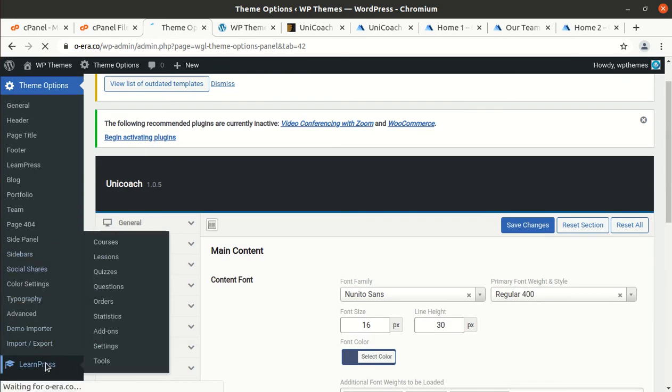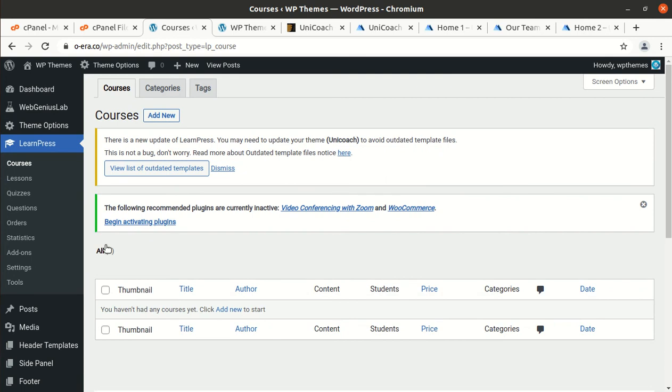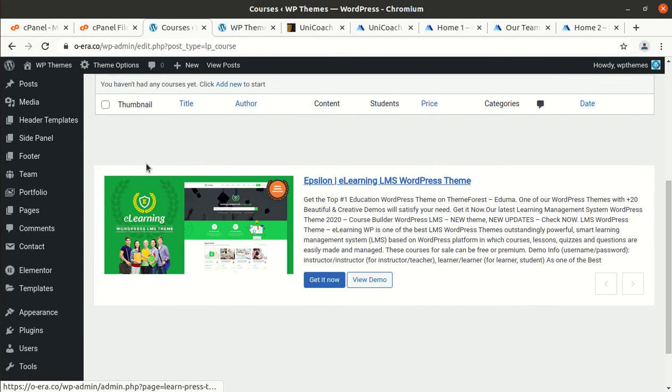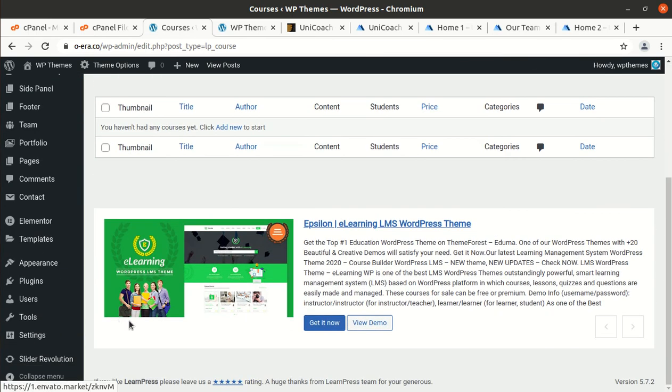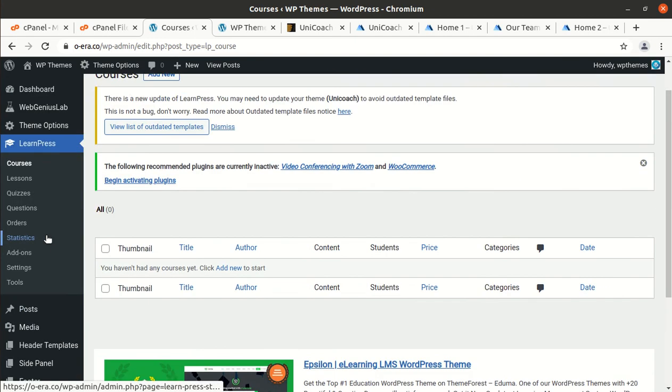So LearnPress is here for course listing and all. So you might be aware, as you have targeted to make an education website, so LearnPress helps in that regard. So you can upload the courses from the LearnPress section, and everything is here. The rest of things are common as in WordPress.